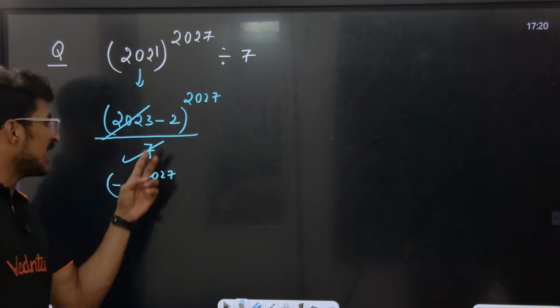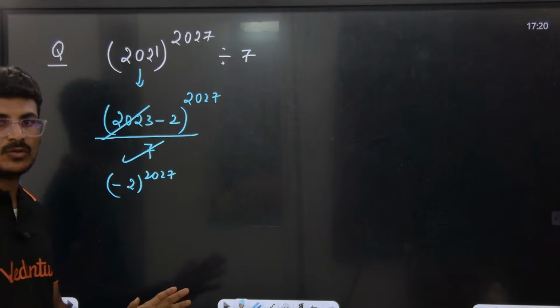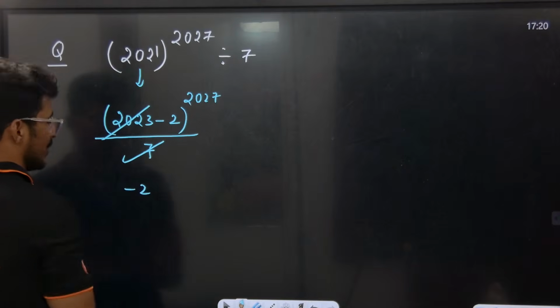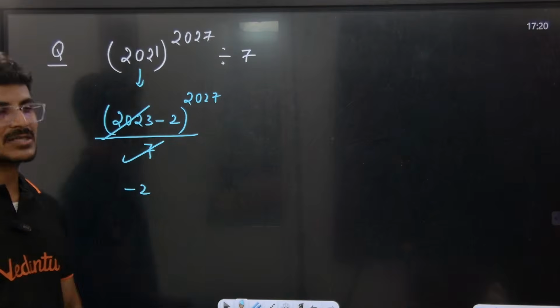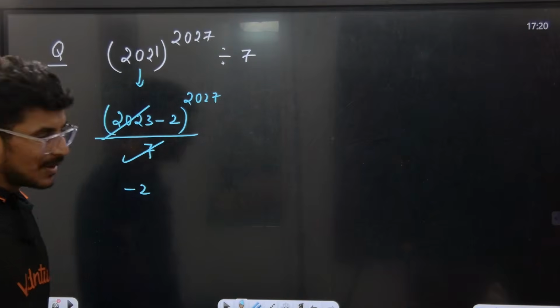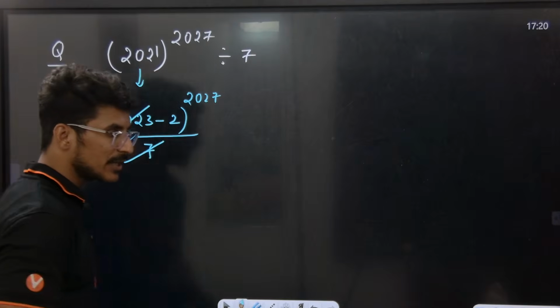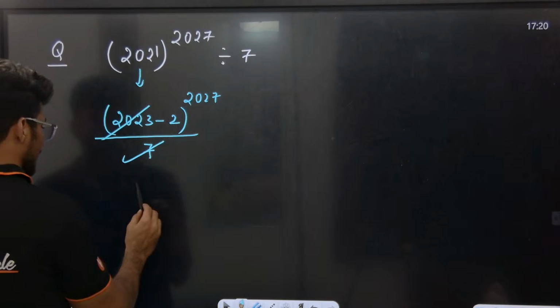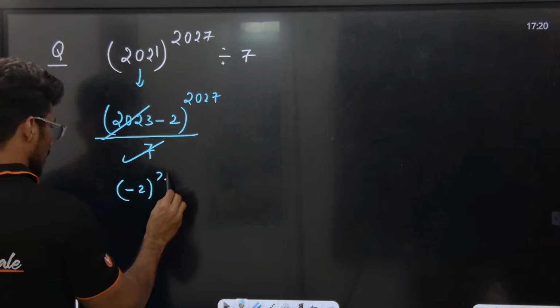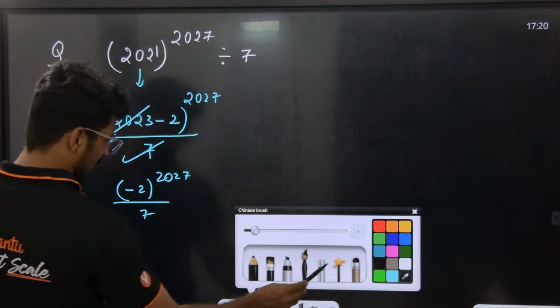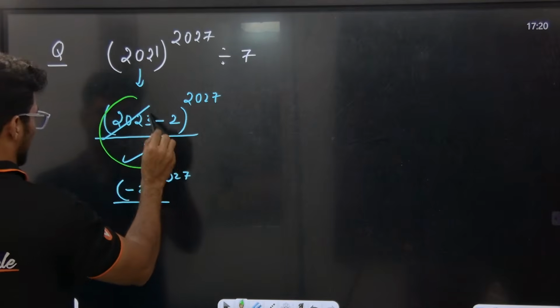Sir, why are you not just adding plus 7 to the minus 2? Oh sir, the remainder is minus 2, and adding 7 to minus 2 gives the answer. Yes, but listen to the class. You need to always try to make 1 over here. So now what I'm doing, look: 2 to the power of 2027 divided by 7. Are you getting the point or not? Tell me. This by this gives remainder 0.